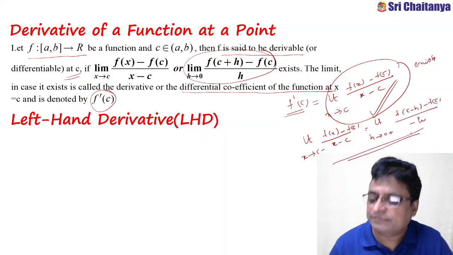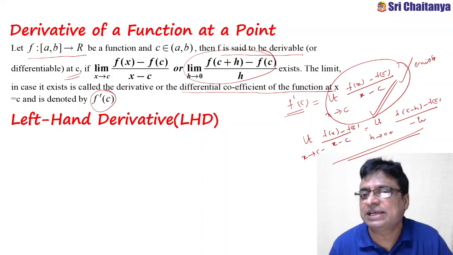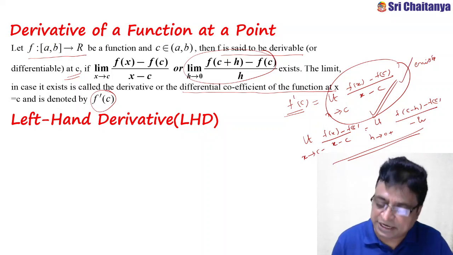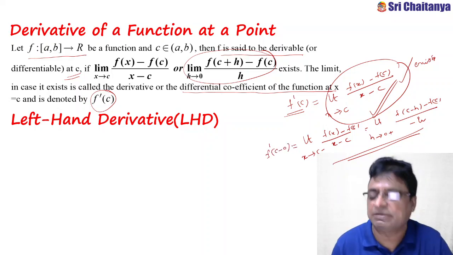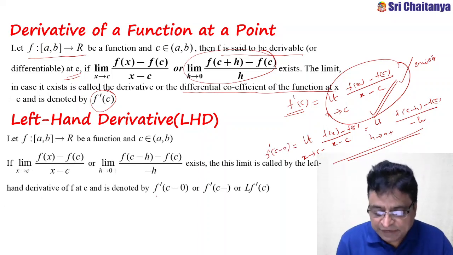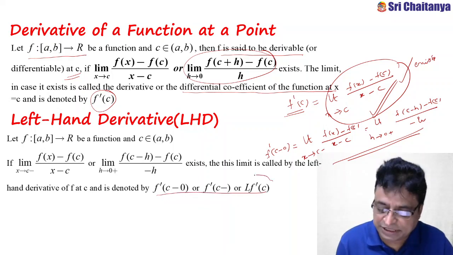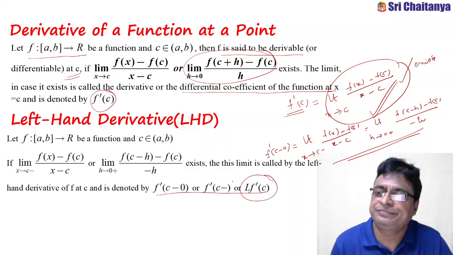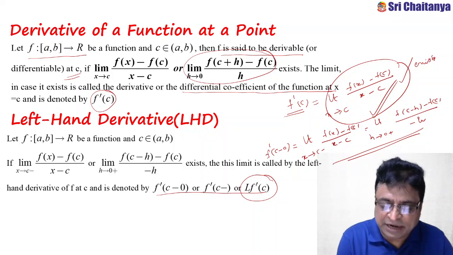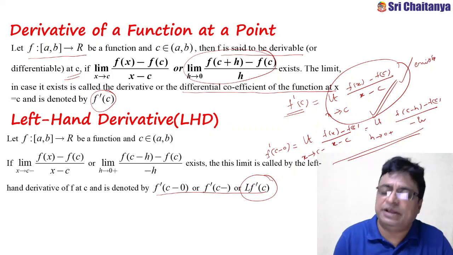If this exists, what did I do? The left hand limit of this function. Then in this case, the derivative is called the left hand derivative of the function, and symbolically it is denoted with f'(c minus 0). See here. And these are the different notations: f'(c minus 0), or f'(c minus), or Lf'(c). Lf'(c) is the left hand derivative at x equal to c. Only thing is, if the left hand limit of this one exists, then the limit is nothing but the left hand derivative. Similarly, the right hand derivative of the function exists.